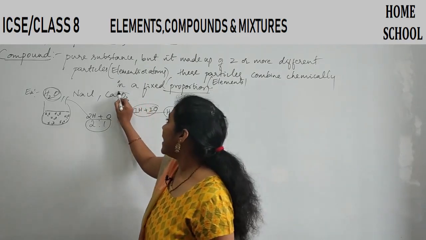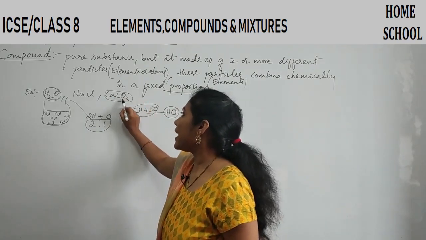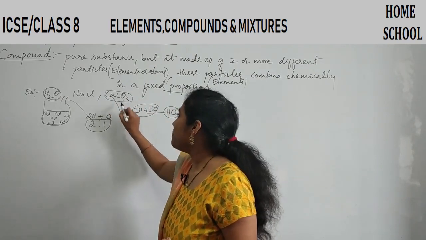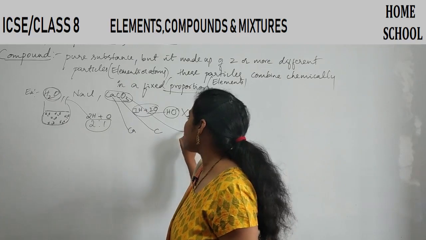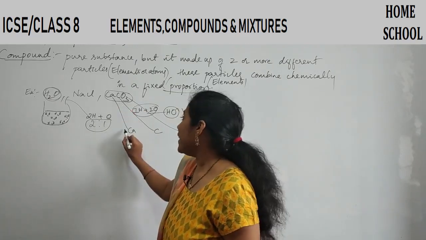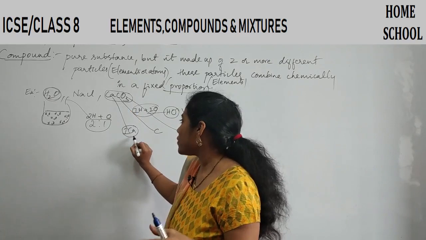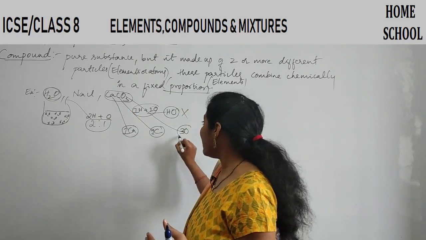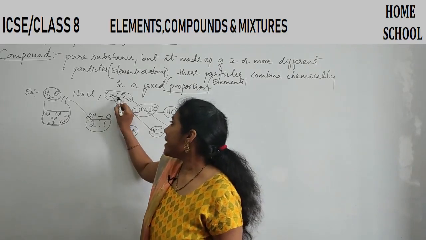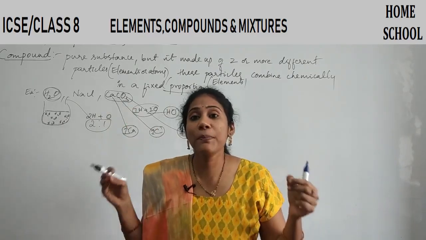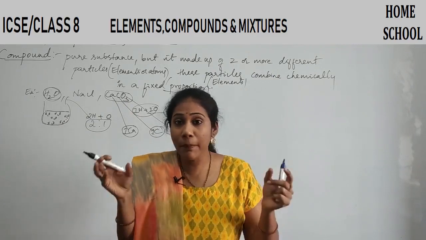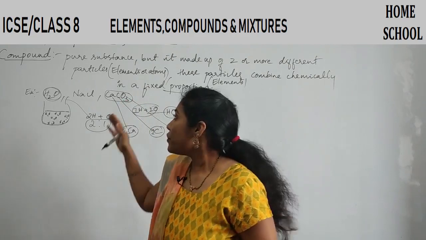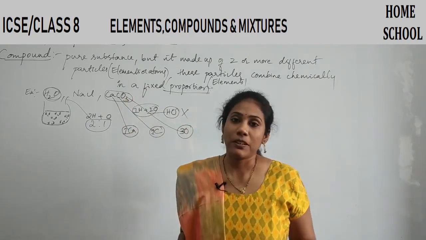Say you see another compound, calcium carbonate. Can you tell me how many different types of elements are there? One is calcium, another is carbon, and the other is oxygen. Right? When one calcium atom combines with one carbon atom, and they combine with three oxygen atoms, you get CaCO3. That is calcium carbonate, marble stone. Whatever marble stone you see is nothing but calcium carbonate. So this is how compounds are formed.